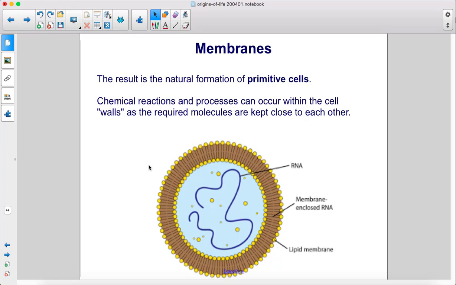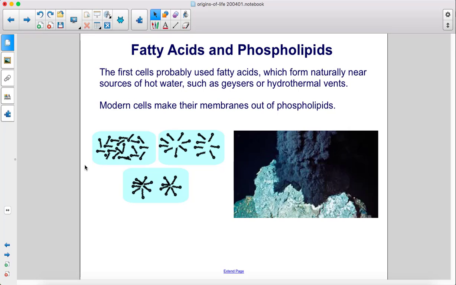Chemical reactions and processes can occur within the cell walls as the required molecules are kept close to each other. Here we have the RNA, membrane, enclosed RNA, and the lipid membrane. The first cells probably used fatty acids, which form naturally near sources of hot water, such as geysers or hydrothermal vents. Modern cells make their membranes out of phospholipids.